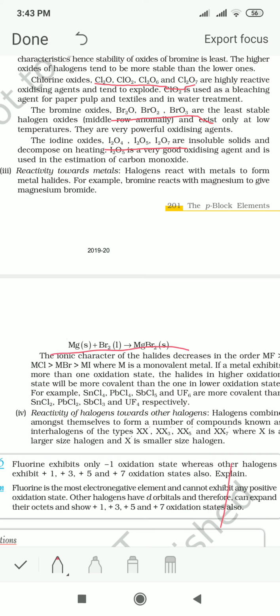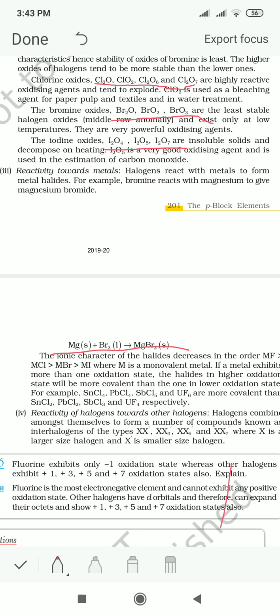Now, it has been found that if a metal shows two oxidation states, for example, tin is found in two oxidation states, +2 and +4, then the halide of the higher oxidation state will be covalent in nature. So SnCl4 will be covalent.